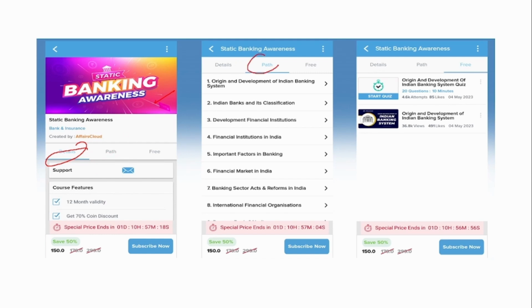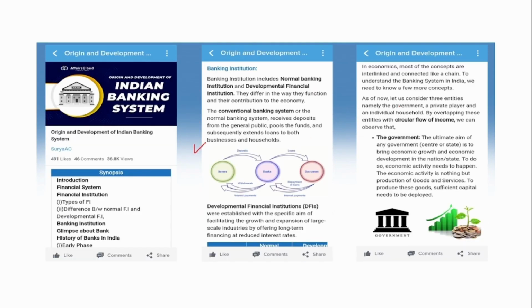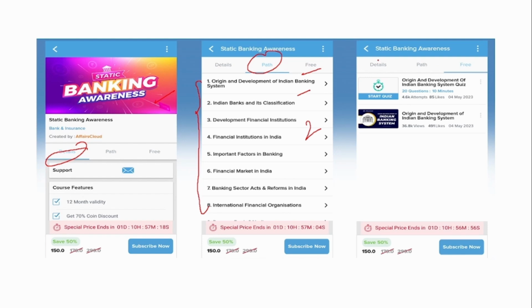Under the part tab, it will contain all the topics of the contents that are currently available in this course. We are working on this continuously, and this will be completed within 2 months. Under the free tab, you can access one content, the origin and development content, for free. You can read this content and have an idea about this course. After reading it, do attend the quiz that is also available under the same tab.